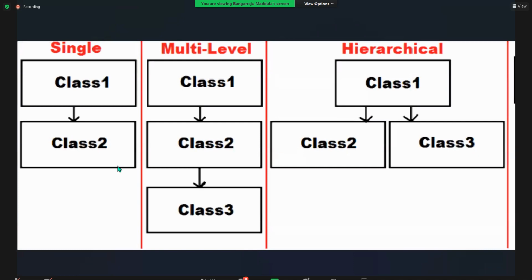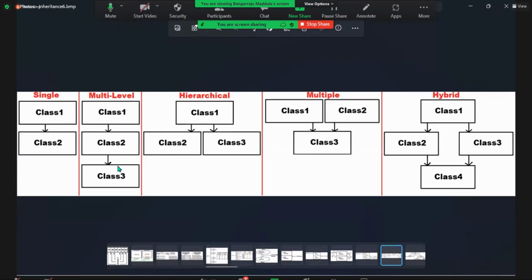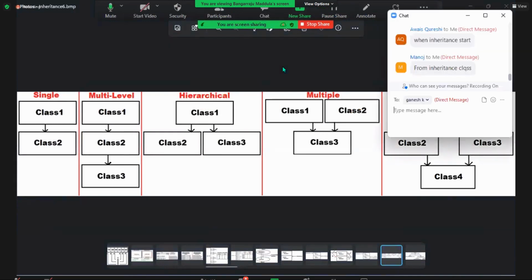What did you define? Class 1, class 2, right? And just now we confirmed that on top of class 1, object is there. Object is the parent of class 1, class 1 of class 2, class 2 of class 3. Not only 3 classes, it can be 3, 4, 5, more than 2. That is multi-level. If there are 2, single; more than 2, multi-level. It's called a linear hierarchy: 1, under that 2, under that 3, under that 4, under that 5. You keep defining like this, and we call that multi-level inheritance.